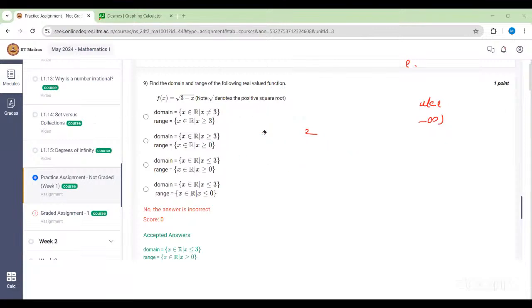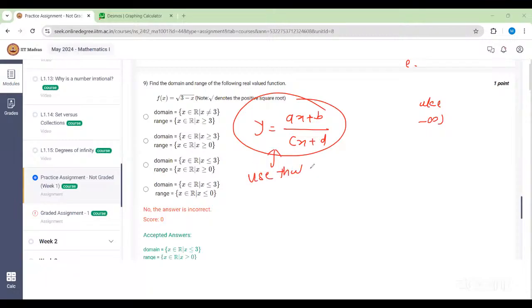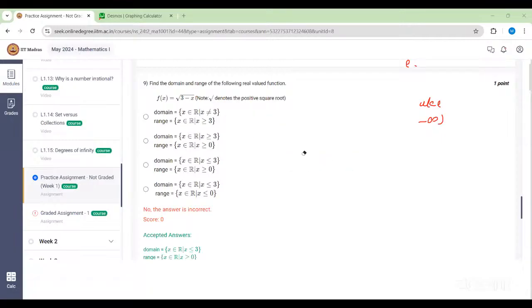If you have any rational function with linear coefficients, that means a function of the type ax plus b upon cx plus d, then for this type of function you can use that method, because these types of functions are generally bijective. In general, mostly they are bijective, 97 to 98%. Hardly will there be one that is not, and even then mostly it will be bijective. So for such functions you can use this method, where we interchange x and y.